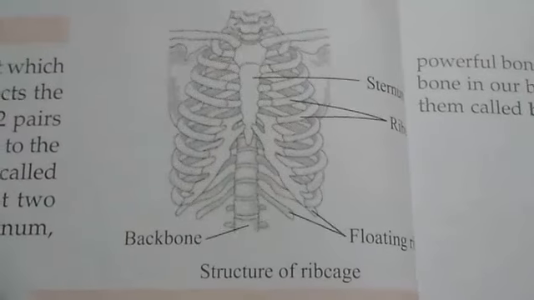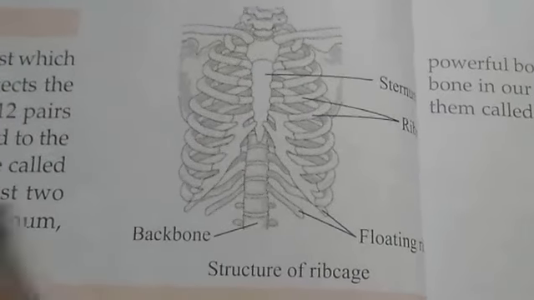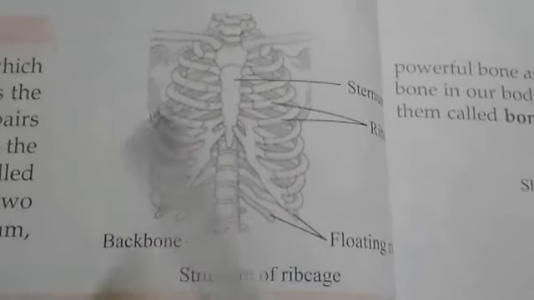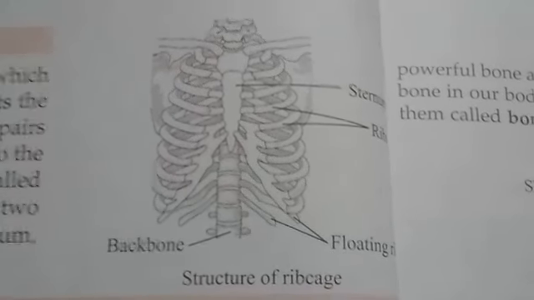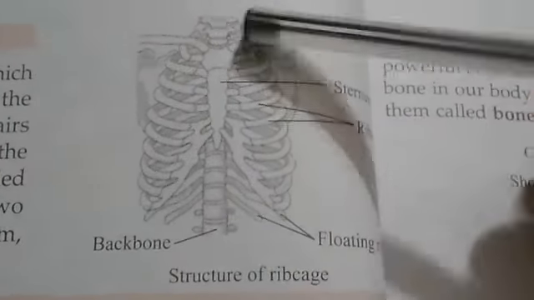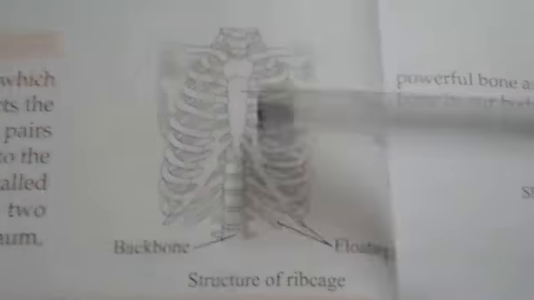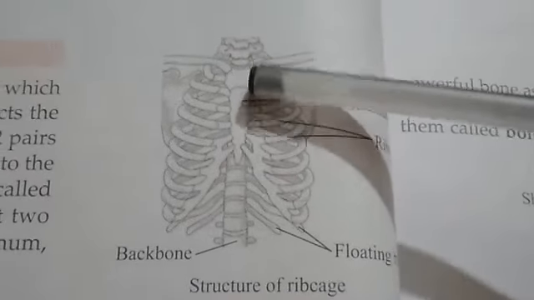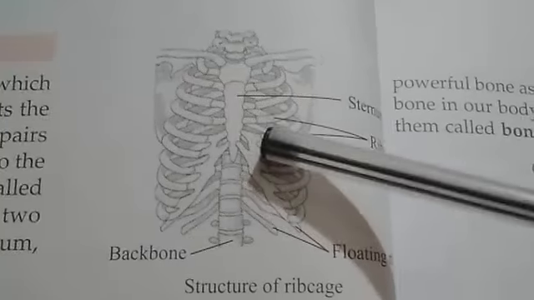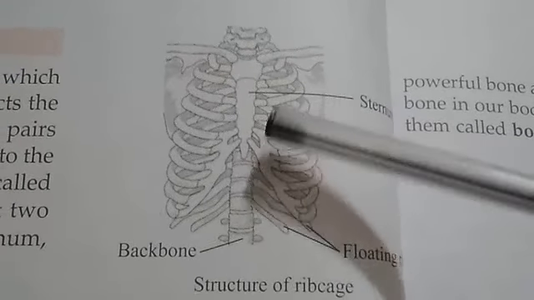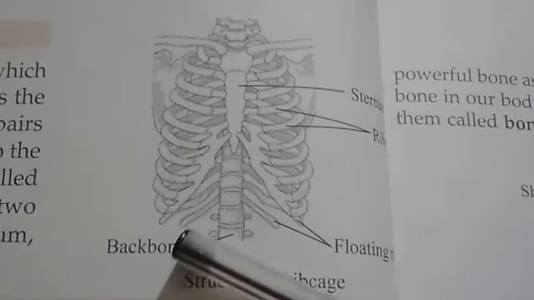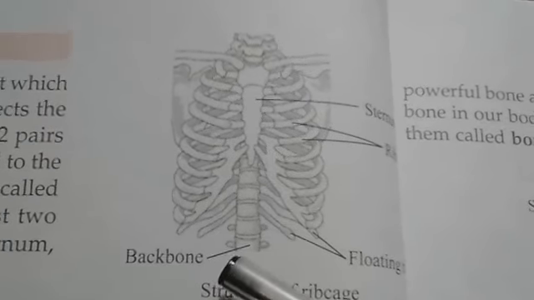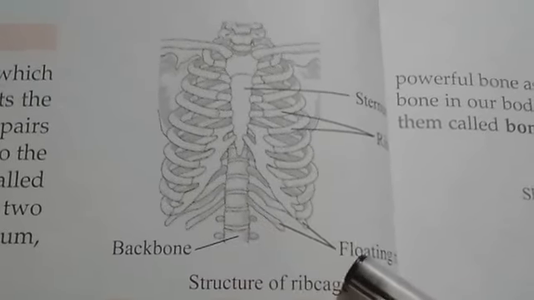The bones are curved and attached to the backbone at the back, and to a flat bone called the sternum. You can see here, this is the backbone, and this is the sternum. The backbone is at the back and the sternum is at the front. However, the last two pairs of ribs are not attached to the sternum. These are called floating ribs.